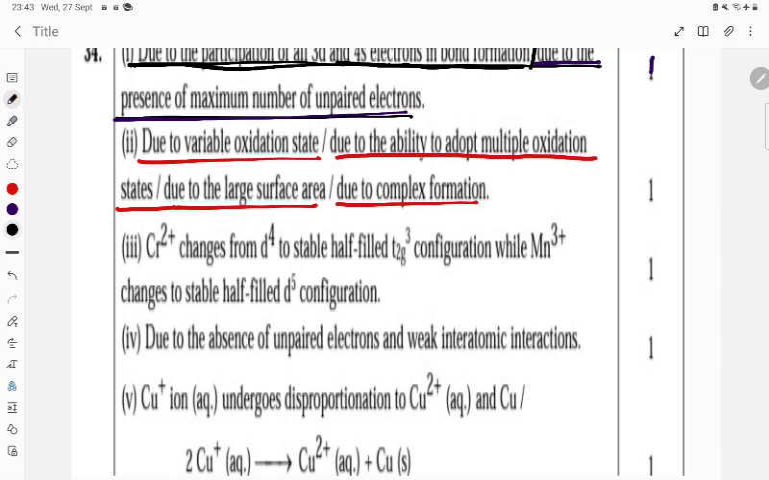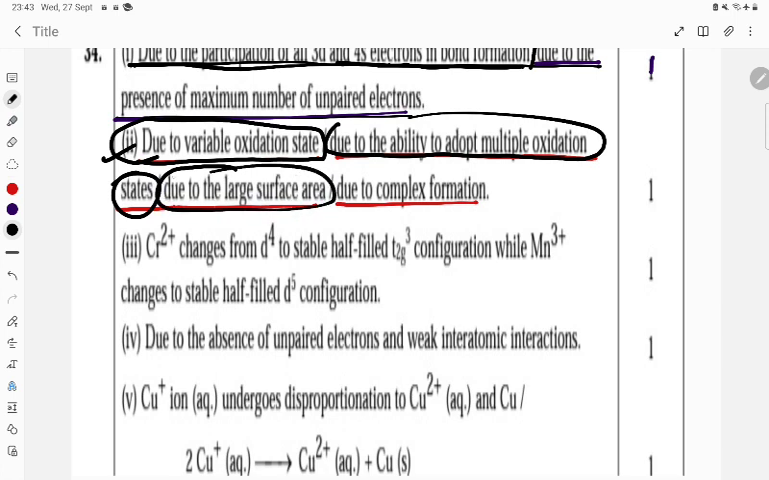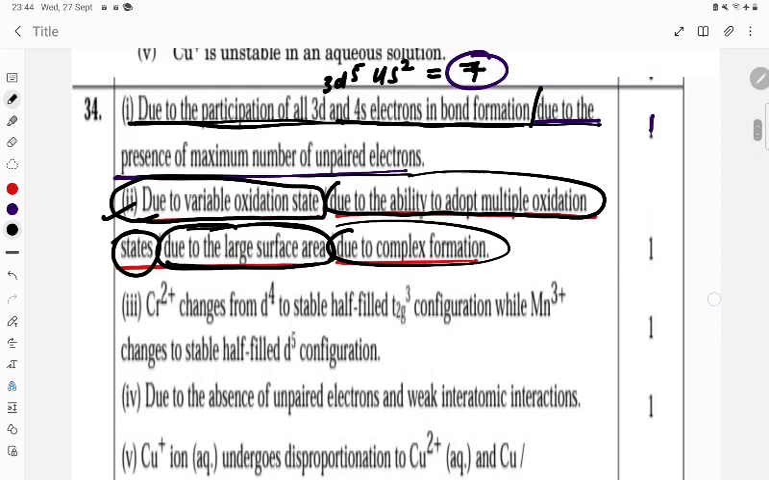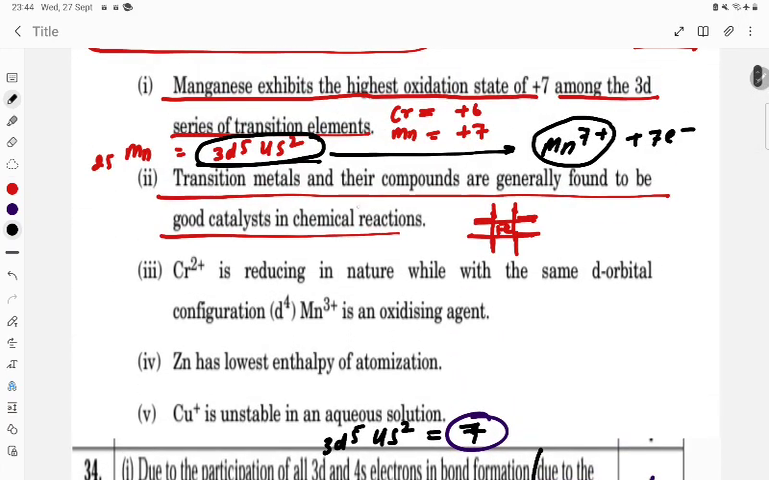So how many answers are acceptable in CBSE, student? Either you write due to variable oxidation state, that will be accepted, or due to availability to adopt multiple oxidation states, that is also correct. Due to large surface area, correct. Due to complex formation, this is also correct. So out of the 4, any one you can select and you will get the mark. Here I have selected large surface area. The transition metal has large surface area or free valency. Large surface area means free valency. Because of that they act as a catalyst.